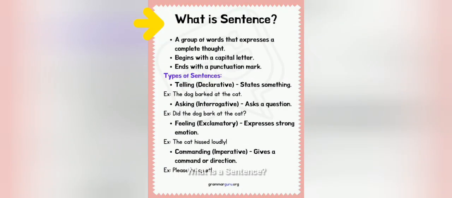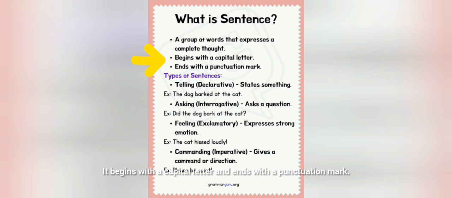What is a sentence? A sentence is a group of words that expresses a complete thought. It begins with a capital letter and ends with a punctuation mark. Types of sentences. Telling sentence, called declarative.